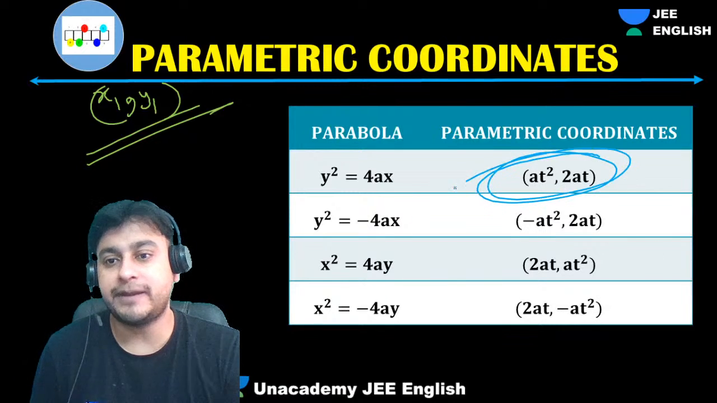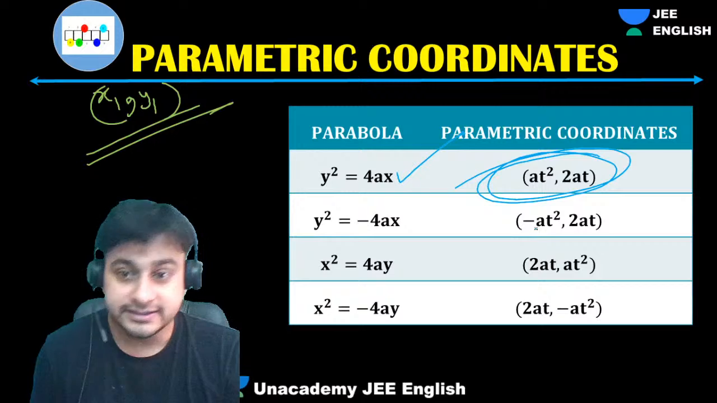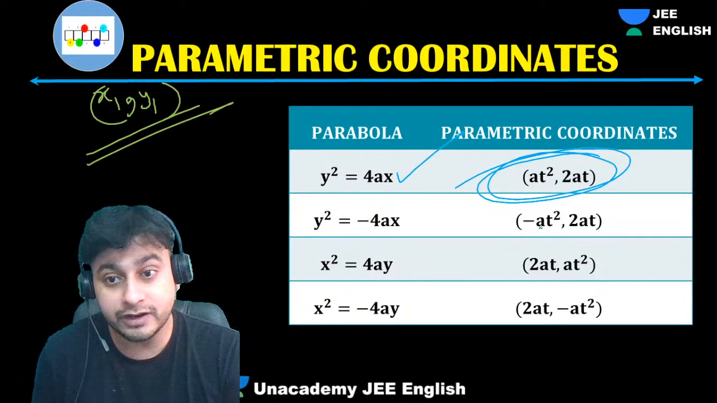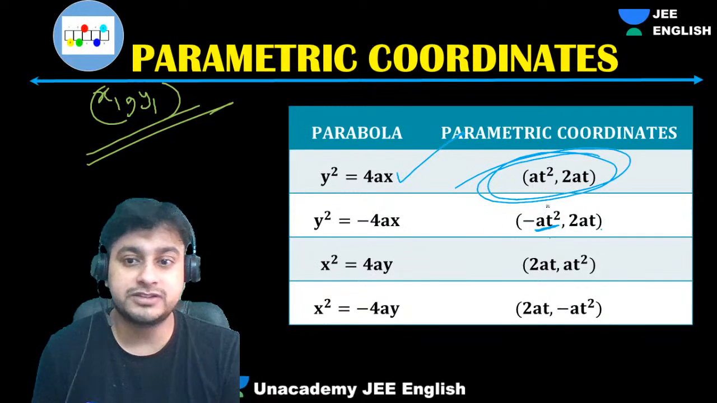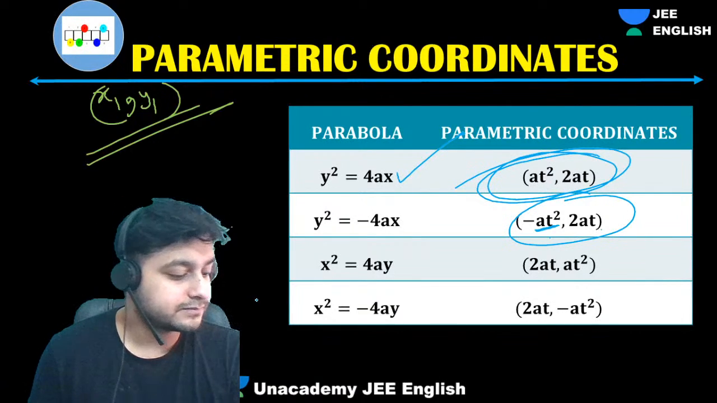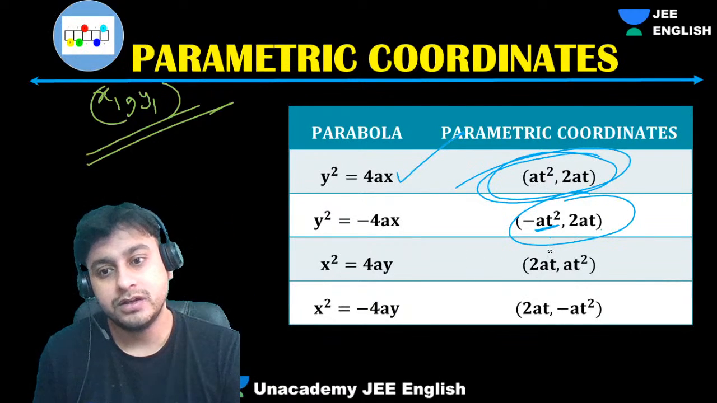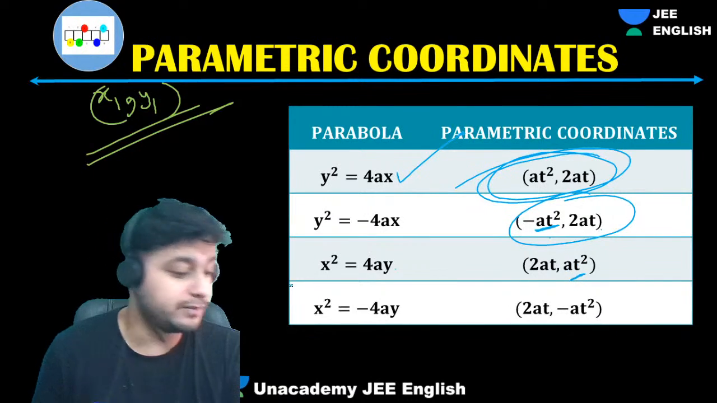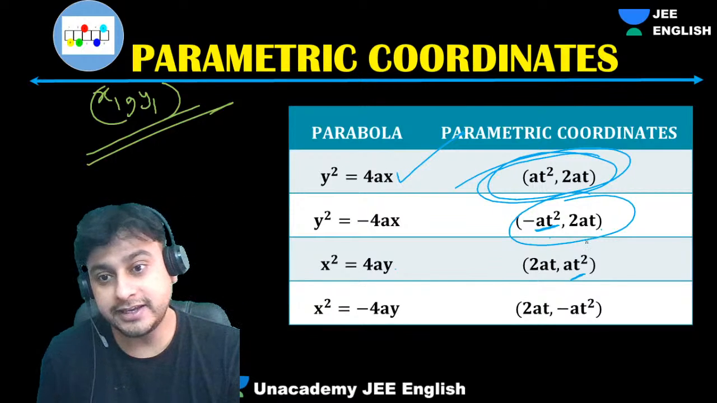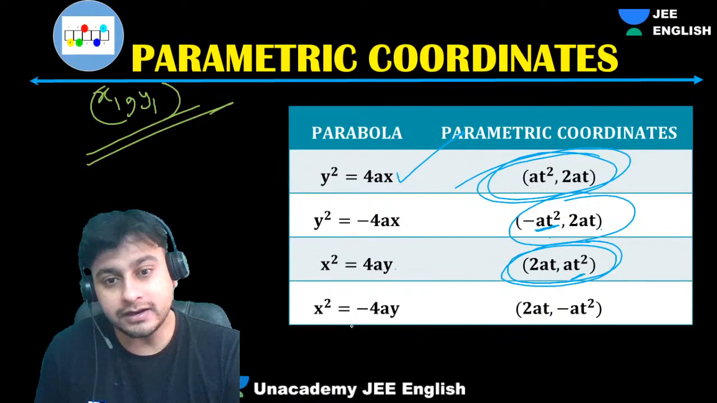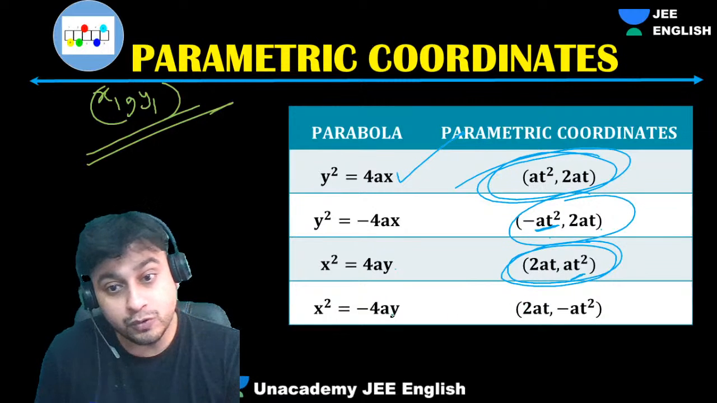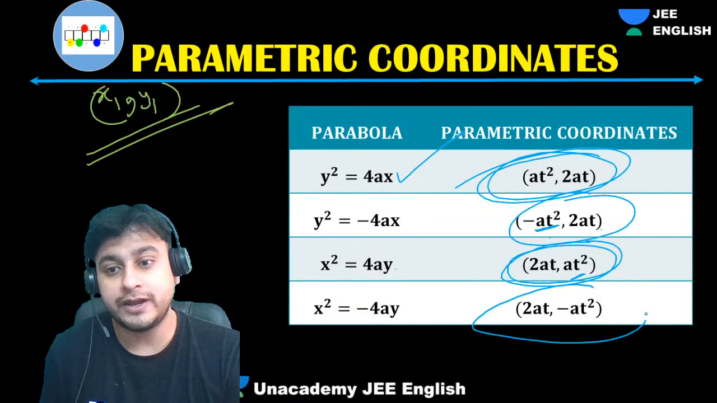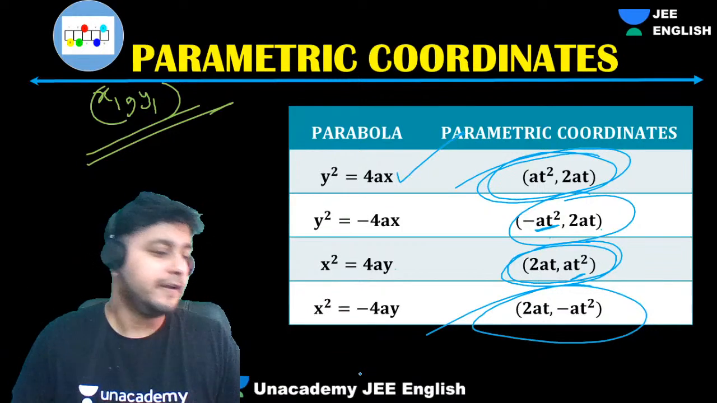Any random point on a parabola like this can be taken as this. Similarly here, to manage this negative, you need one negative. So negative will make it positive. You will get at square comma 2at. And then here we'll get what, guys? Now your y you have to put. Y will be 2at. Sorry. Y will be 2at and x will be at square. Got it now? Easy. Fine. And here, guys, it will be at square comma minus 2at. Reverse. Understood? Very basic thing, guys.